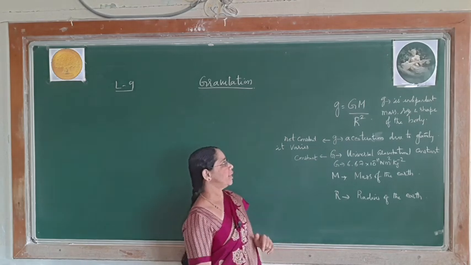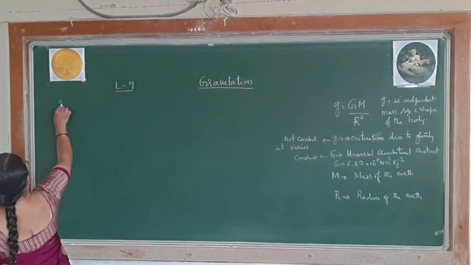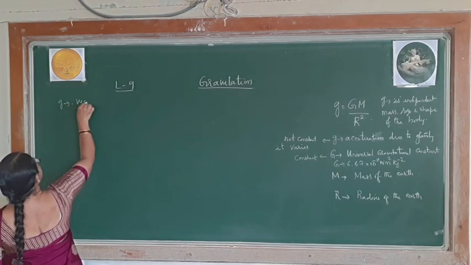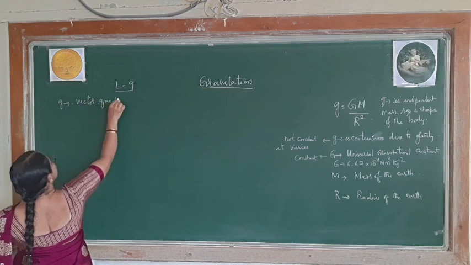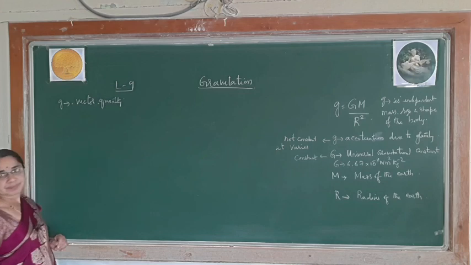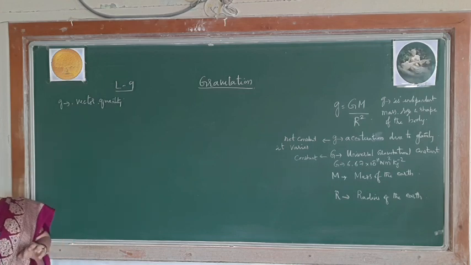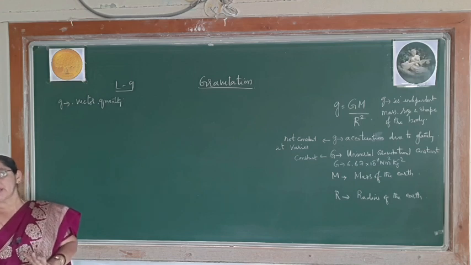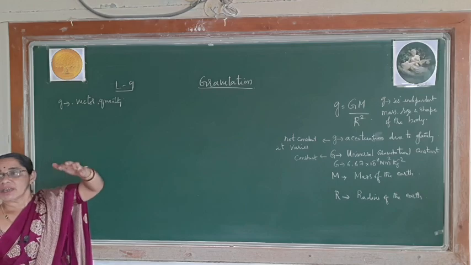And one more point I want to say here, this g is called a vector quantity. Please remember, this small g is a vector quantity, because it has both magnitude and direction. As and when you put an object above the ground, it is always attracted to the earth.